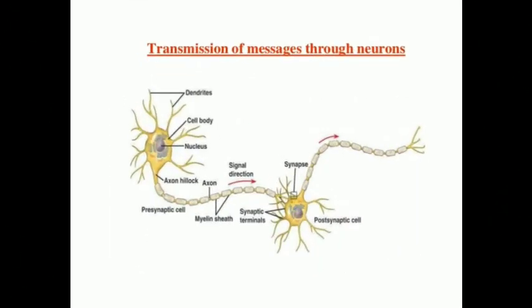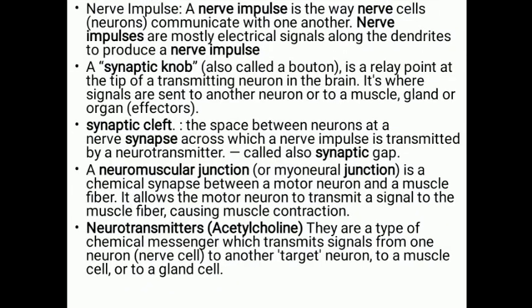Now we will enter into a very important topic, that is transmission of messages through the neuron. How does the message get transmitted through the neuron? Before moving to that topic, first we will see the key terms. Number 1, what is a nerve impulse? A nerve impulse is nothing but the message. It is mostly carried as an electrical signal along the dendrites, from one neuron to another neuron. So it will pass the message, that is a nerve impulse. Nerve cells communicate with the help of nerve impulses.